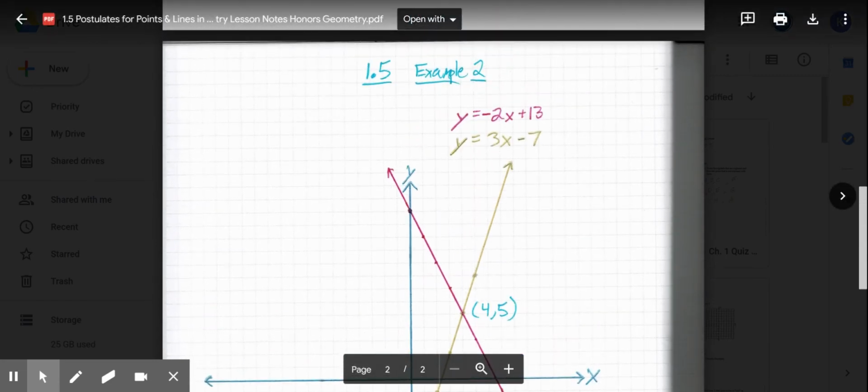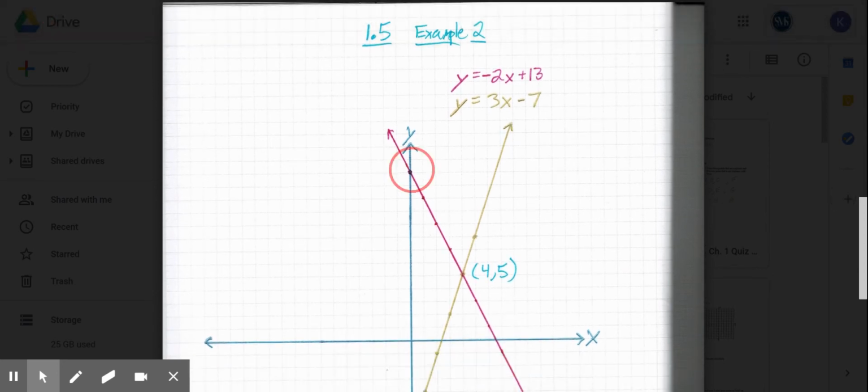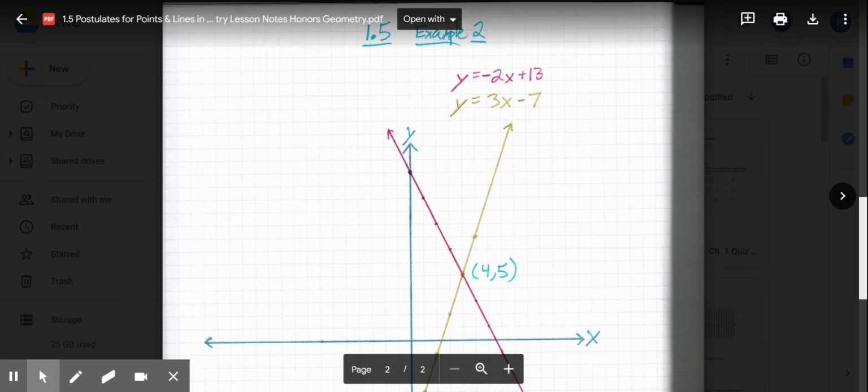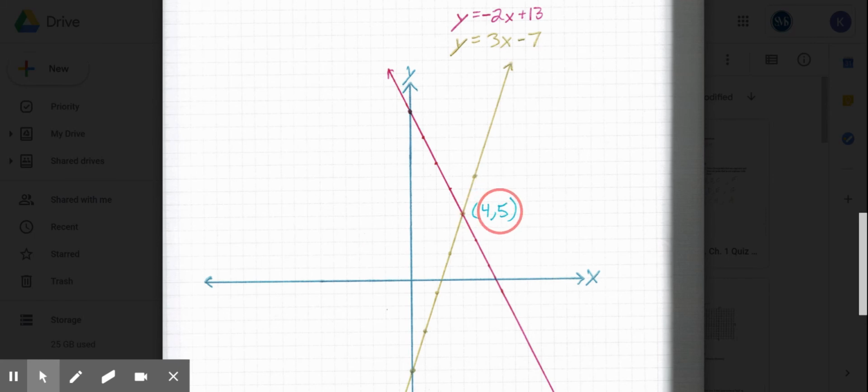And then negative 2x plus 13, so my y-intercept's a positive 13, slope's a negative 2, so down 2, right 1, down 2, right 1, connect, and we have our two lines. They intersect or appear to intersect at 4, 5. So at the coordinates 4, 5.